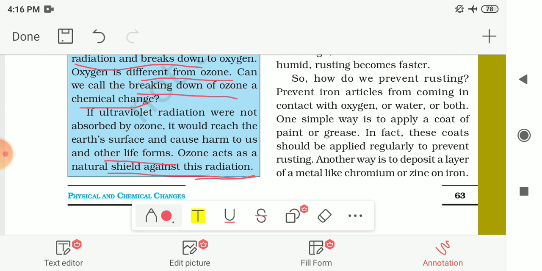So till now we have seen what chemical and physical changes are. In the next video we will see the remaining part of this chapter.